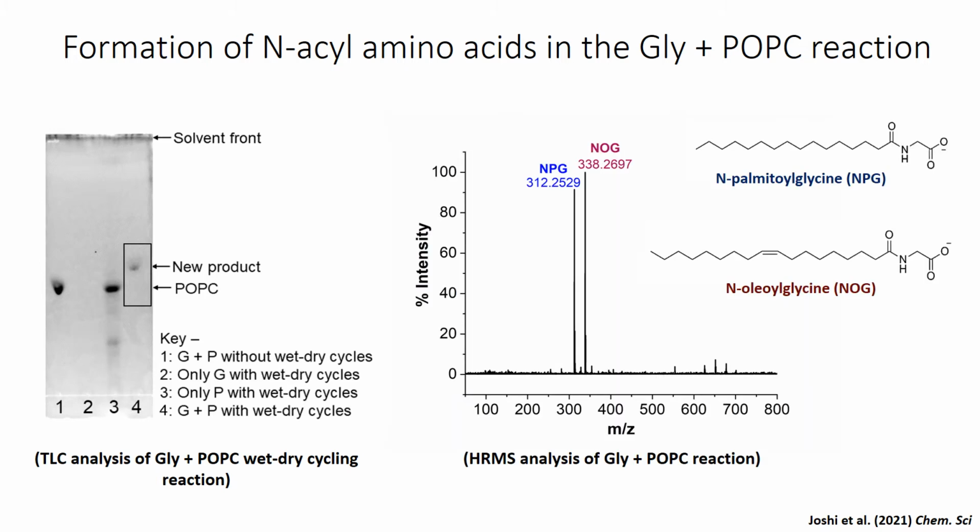Further analysis of the reaction mixture with high resolution mass spectrometry revealed the presence of two new compounds in the reaction, namely N-palmitoyl glycine and N-oleoyl glycine. They belong to a class of amphiphiles called as N-acyl amino acids. As both N-palmitoyl glycine and N-oleoyl glycine have a similar polarity, they appeared as a co-spot on a TLC plate.